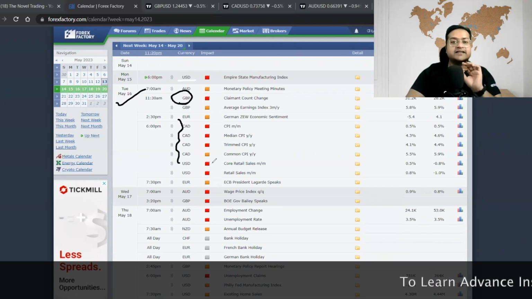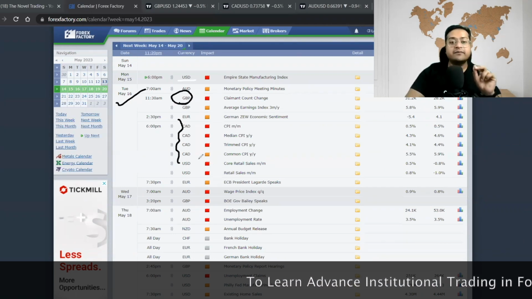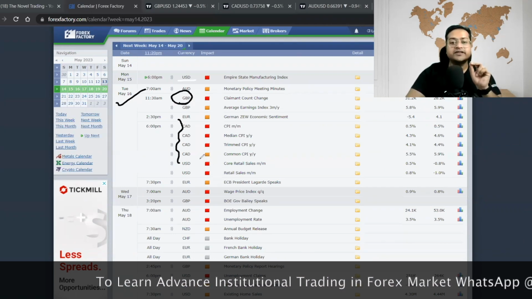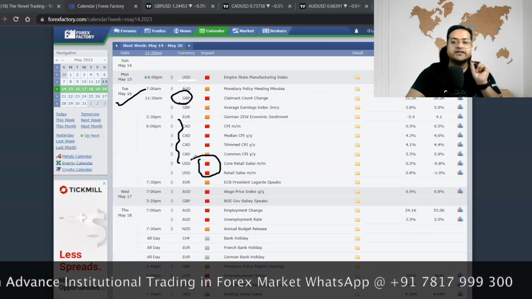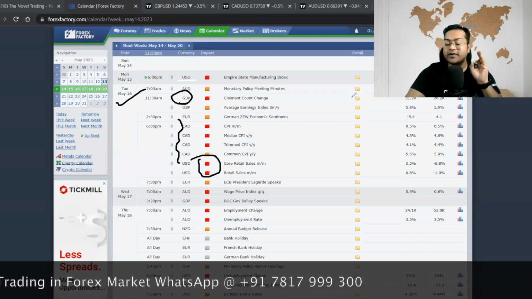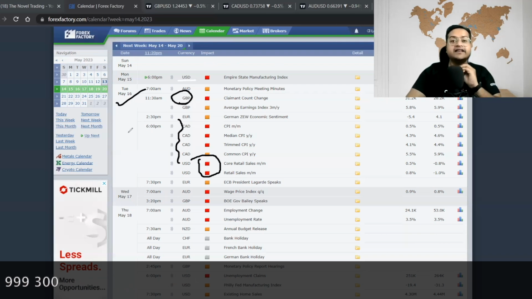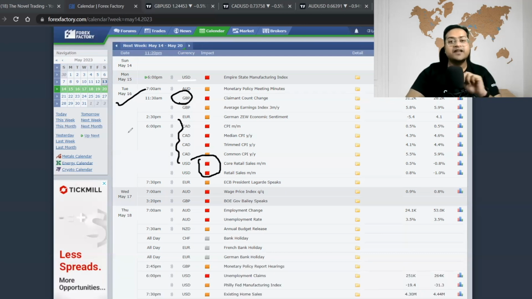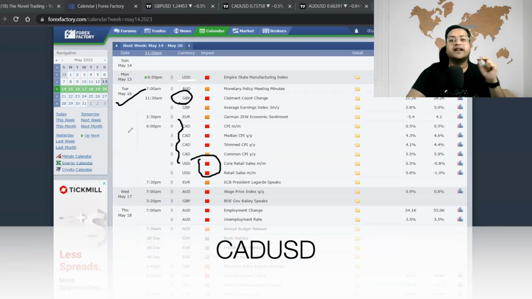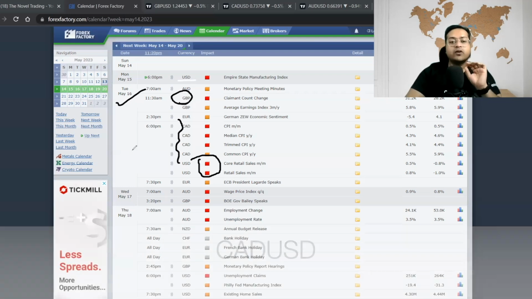There is a CPI index release of the Canadian dollar. And on the same day and the same timing, you are going to see a core retail index of the USD as well. So Canadian dollar is going to be highly volatile this week, guys. On Monday and Tuesday, we are going to see highly expected volatility in the Canadian dollar. If you're making your forex watch list for this week, for Monday and Tuesday, you can focus on Canadian dollar because that is going to be highly volatile till Tuesday.